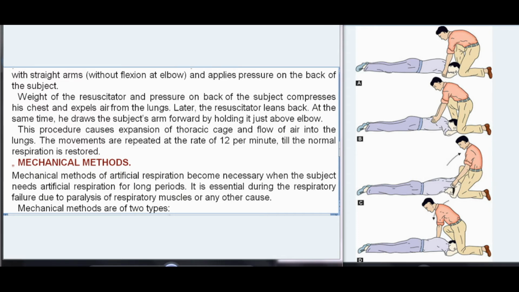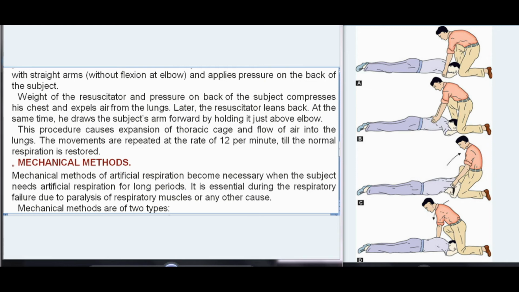Weight of the resuscitator and pressure on back of the subject compresses his chest and expels air from the lungs. Later, the resuscitator leans back. At the same time, he draws the subject's arm forward by holding it just above elbow. This procedure causes expansion of thoracic cage and flow of air into the lungs. The movements are repeated at the rate of 12 per minute, till the normal respiration is restored.